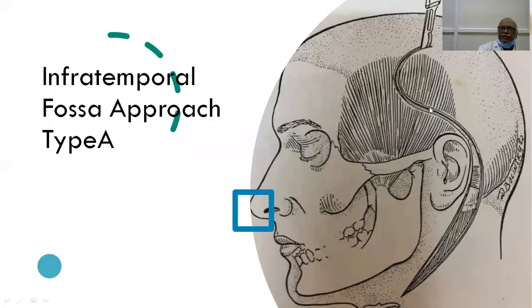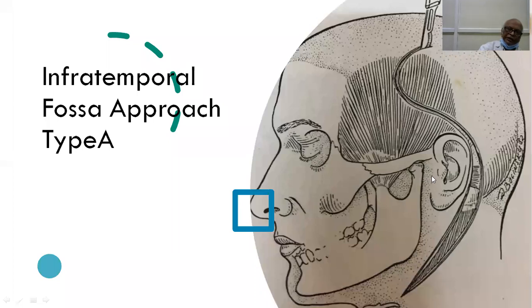This is the classical incision for the infratemporal fossa approach, that is the lazy S incision. By this incision, you have to do a modified radical mastoidectomy, identify the facial nerve, totally skeletonize it, and transpose it anteriorly.